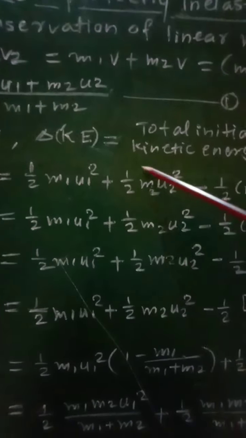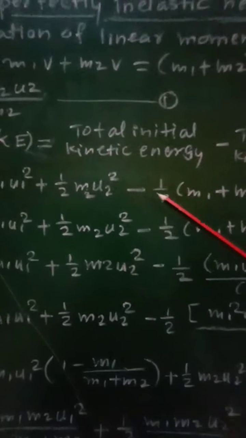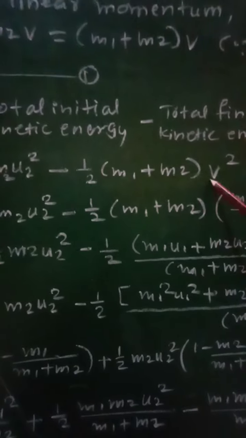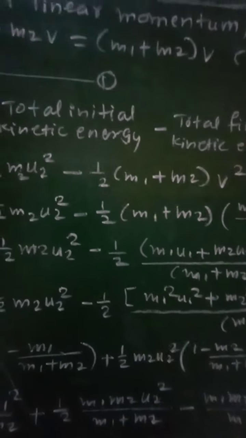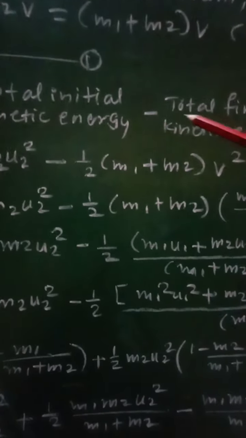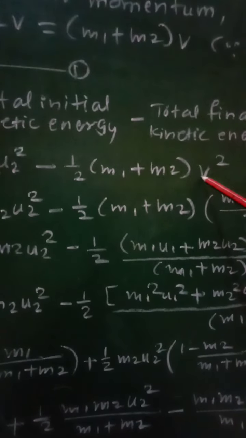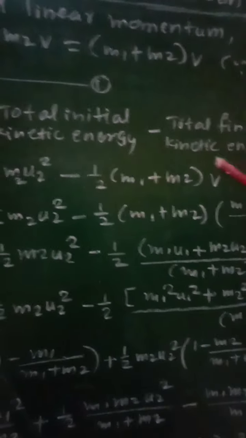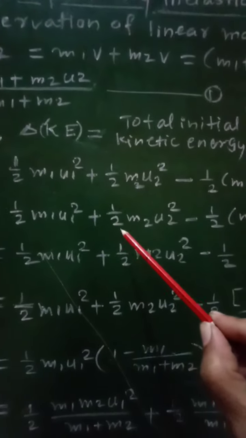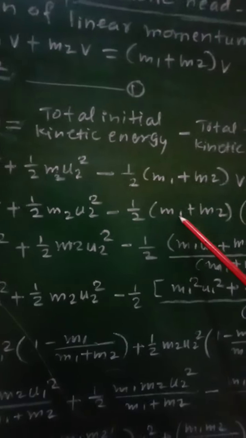This represents the total initial kinetic energy, and from it we subtract half m1 plus m2 into phi square, because the bodies have the same velocity after collision, so the final kinetic energy is half m1 plus m2 into phi square.